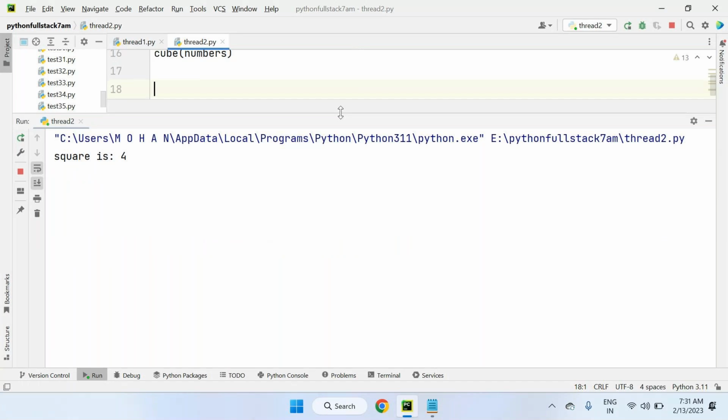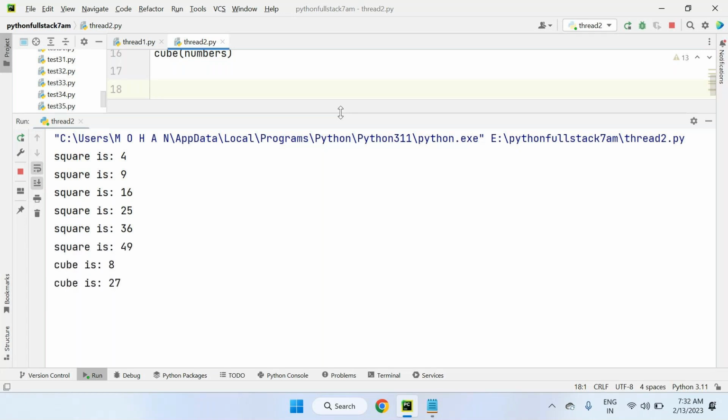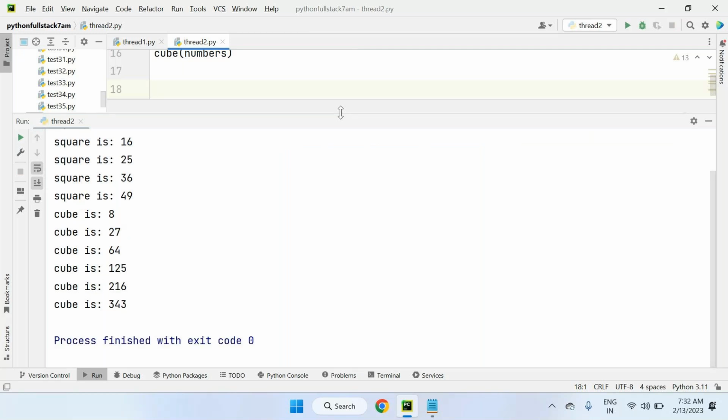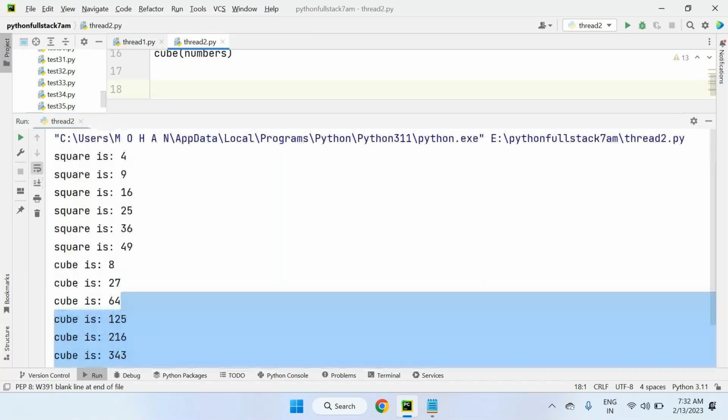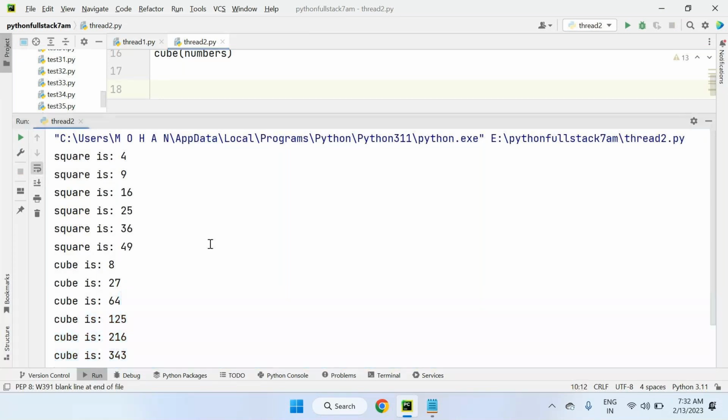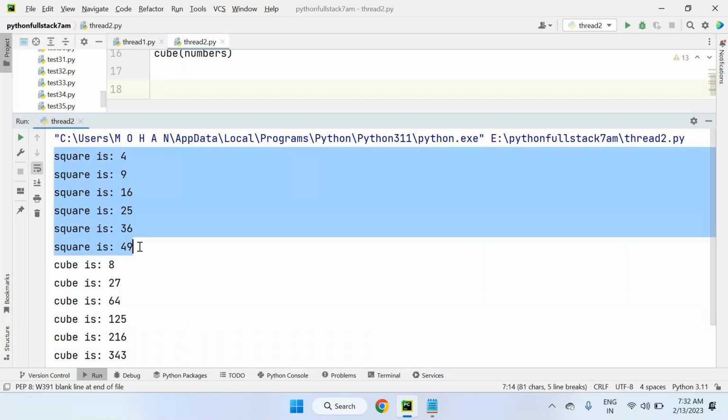Square is 4, square is 9, square is 16, square is 25, square is 36. After completion of the square function, the cube function has started. So is this parallel execution or one by one execution? This is obviously one by one execution. We got clear output here: first the square function executes clearly, and then the cube function executes clearly.